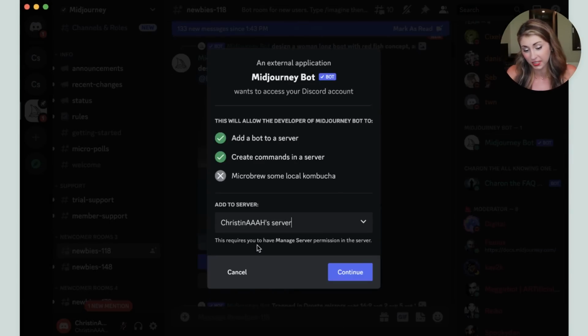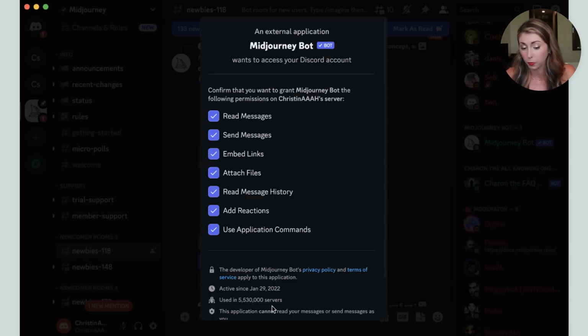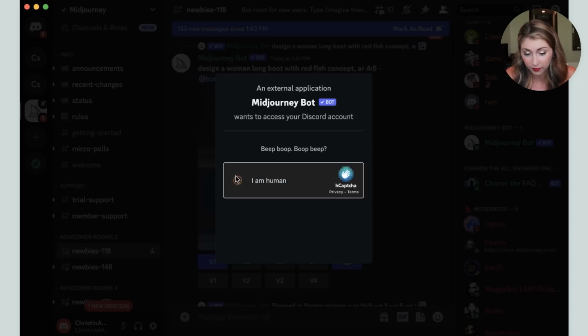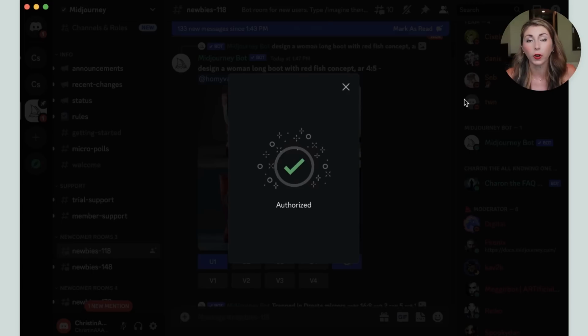I've created 2 because I didn't change the name of my last one. We're gonna hit continue, and then you're going to probably keep these all on. You can read through them, but keep these all in and then hit authorize. And then I'm gonna put I am human. And then in that new server, we're gonna be able to use commands like /imagine and use the Midjourney bot within that server without everybody else in there.